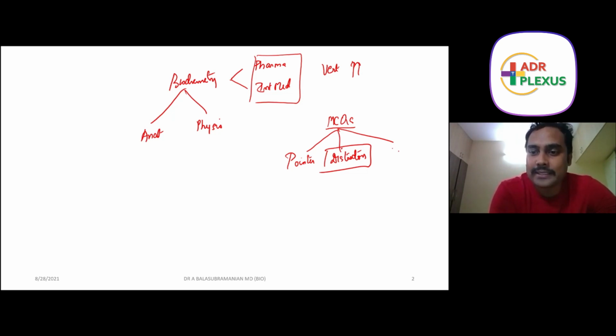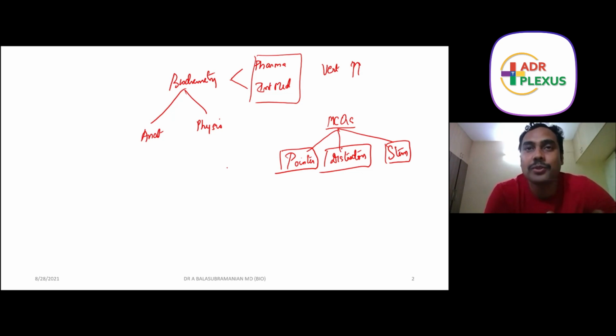The final part is the stem of the question, or the stem of the MCQ. The stem is the question as such, along with the options which are focused towards the stem. Here the most successful approach would be to isolate the options one by one. Even if one option appears strikingly familiar to you, strikingly like the correct option, I would recommend that you take up each option and find out whether it is correct or not based upon your knowledge, exclude the three options and then go for the right option. So all our discussions are going to happen in this way only.